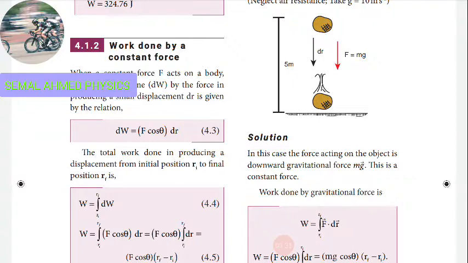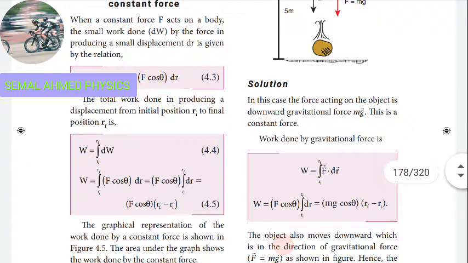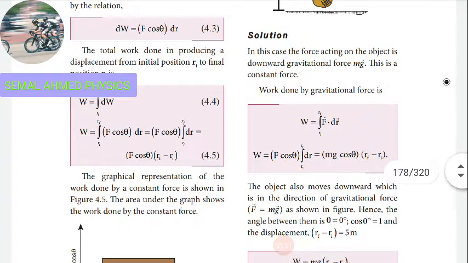So Ri to Rf will give you integration. W is equal to the integration from Ri to Rf of dW. I think you know integration. Integration means we are finding the limits from one position to another position, using the limits to calculate the integration. So here dW is equal to, from equation 4.3, F cos theta dr, which is equal to